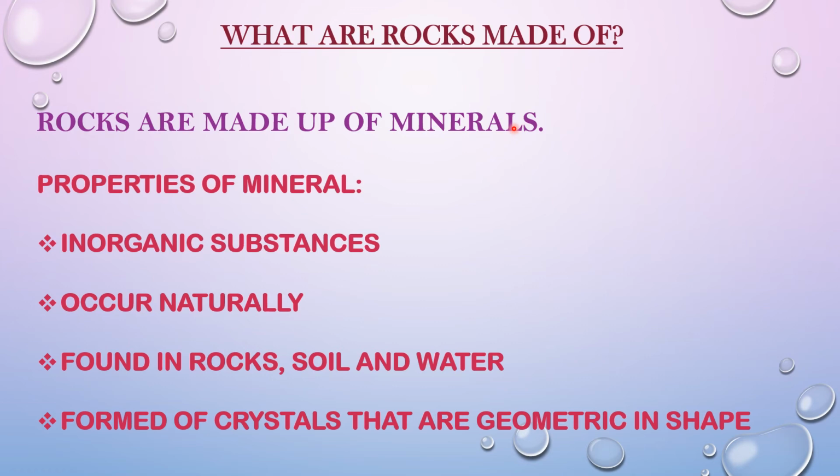Now what is mineral and what are its properties? Let's see. Minerals are inorganic substances. Inorganic means they are not of plant or animal origin, they don't come from plants or animals. Minerals occur naturally. They are not man-made. We can find them in the rock, soil and water. Minerals are usually formed of crystals that are geometric in shape. It means they have edges and lines.